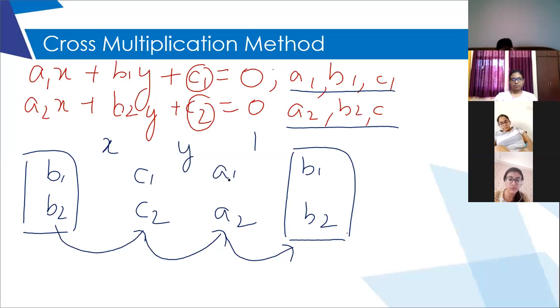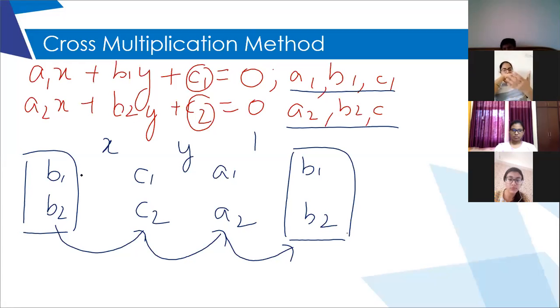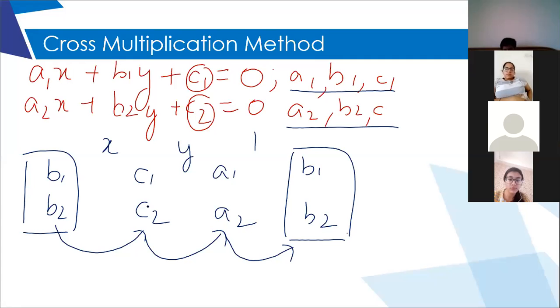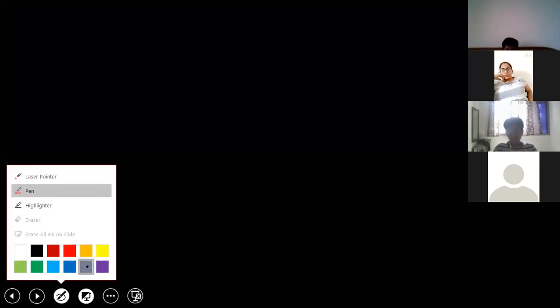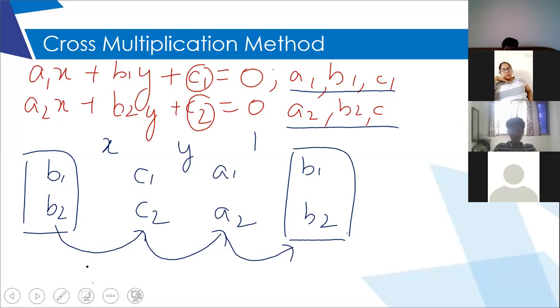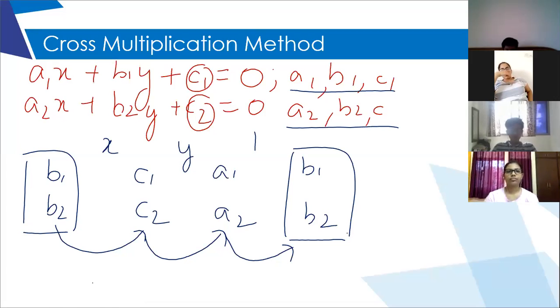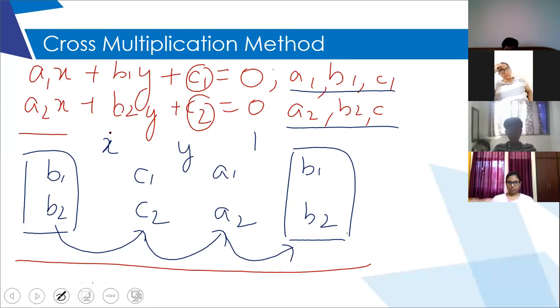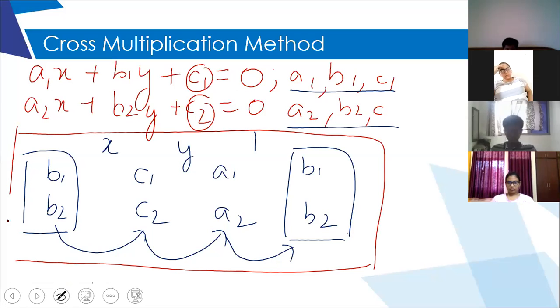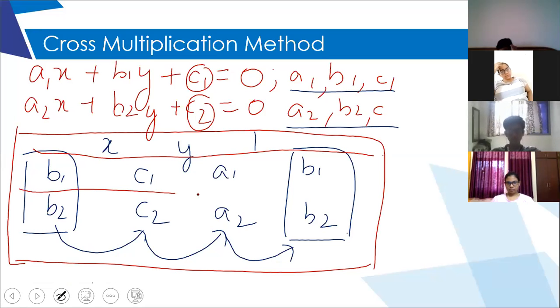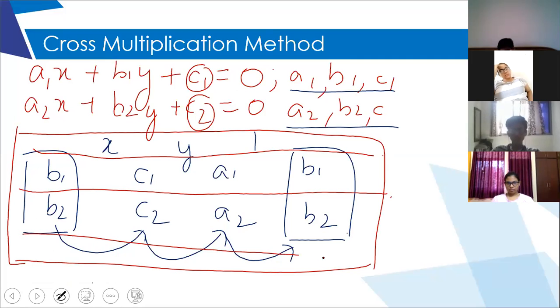This method is applied to all. So this is the standard method of doing it by cross multiplication. First you will be writing this arrangement. Ma'am, so this is the method we'll be using in every question? If it is cross multiplication, yes, this is the method. So this is the first line, this is the second line, and this is the third line.